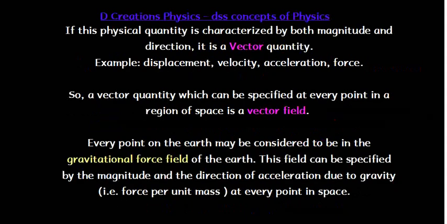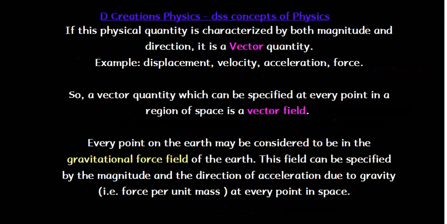First, let us look at vectors. If a physical quantity is characterized by both magnitude and direction, then it is called a vector quantity. For example, force. You cannot just give magnitude for force. You need to also talk about the direction. So, force is a vector quantity. And a vector quantity which can be specified at every point in a region of space is a vector field.